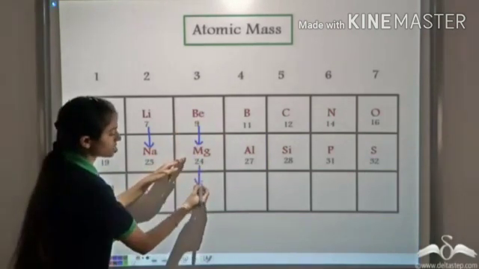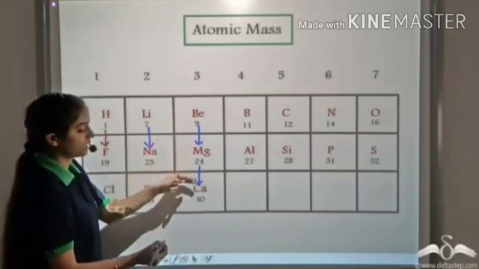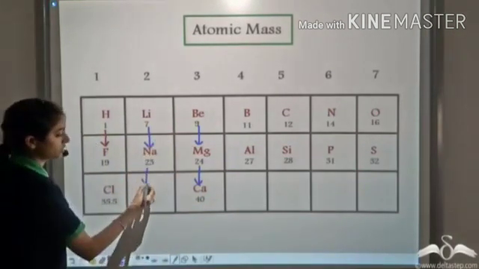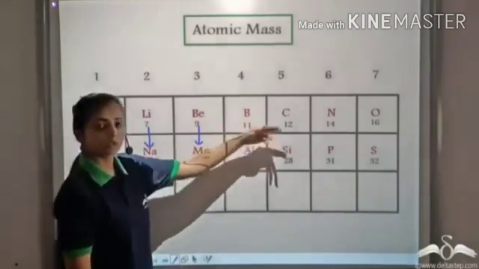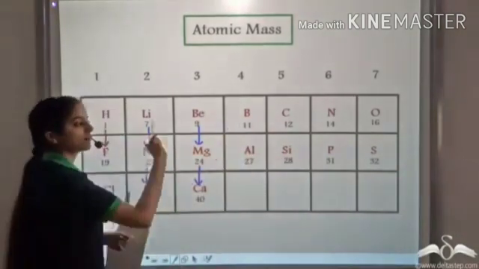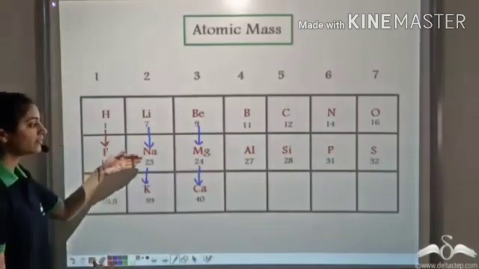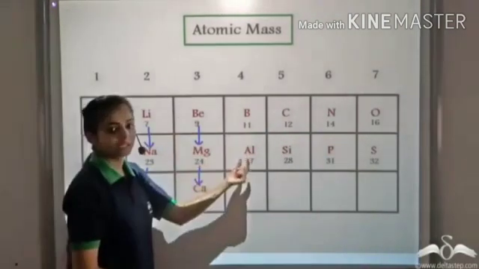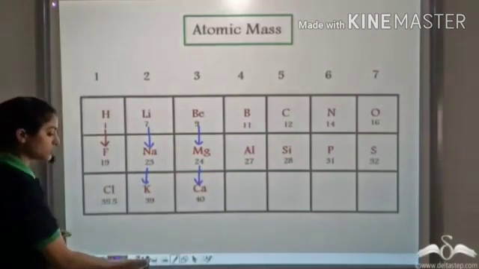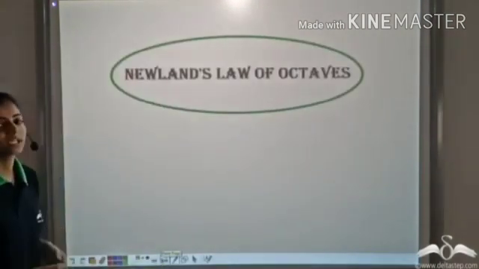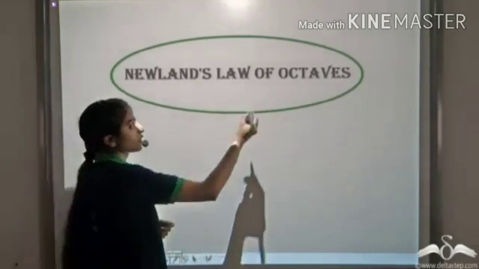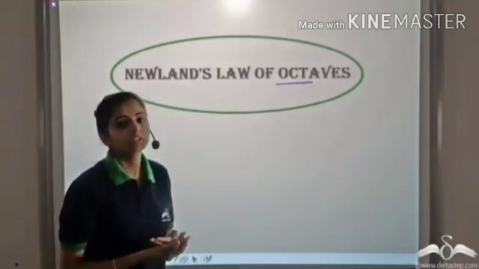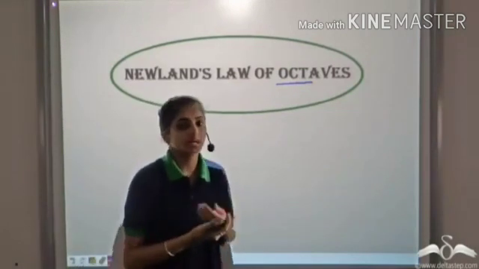So in this case, beryllium, magnesium, calcium, they all show the same properties. Lithium, sodium, potassium, they show the same properties, and so is true for all the elements. So after the seventh element, every eighth element shows the same properties starting from any given element. Based on this observation, Newlands gave his law of octaves. Octa means 8. So every eighth element shows the same properties as the starting element.